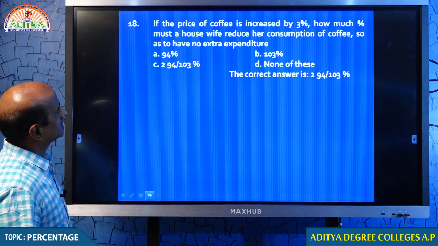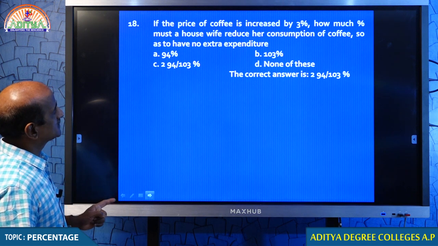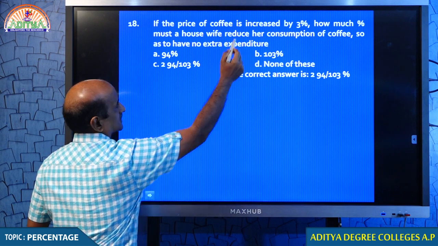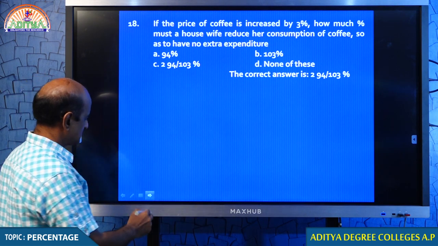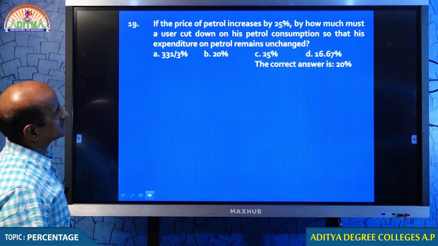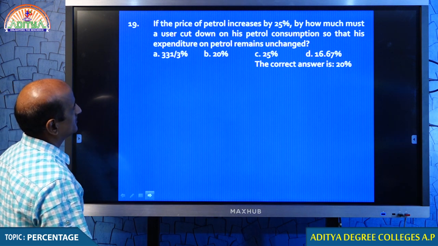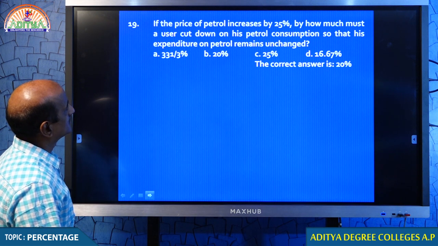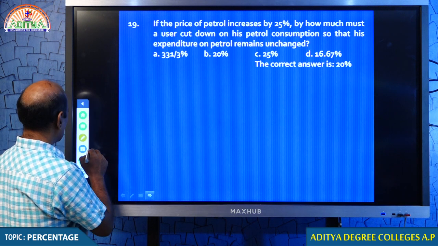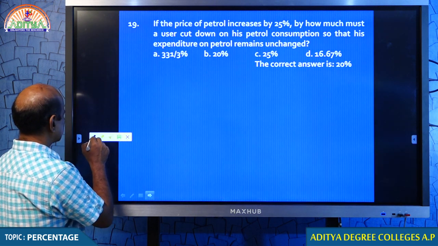Question number 18. Yes, students, do you understand what formula we have to use in this case? Percentage reduction, that is percentage decrease. Use the formula, you will get it. Tell me, students, what formula we need to use in this case?